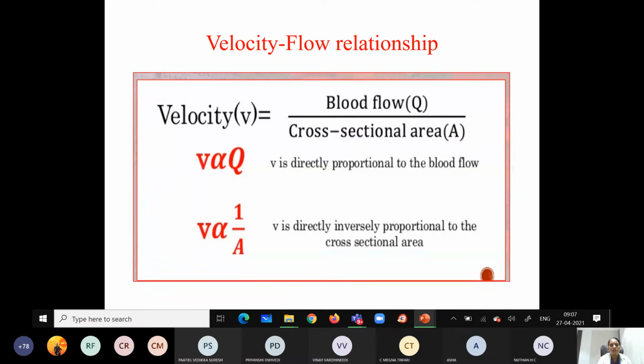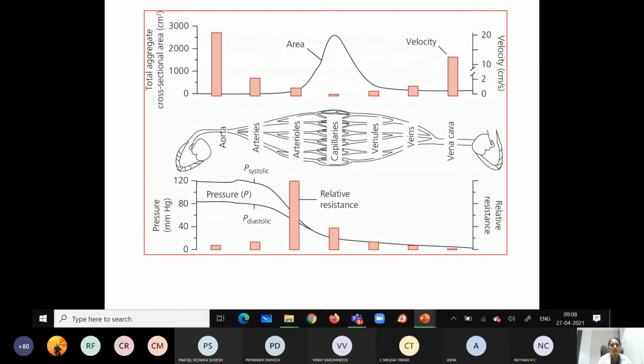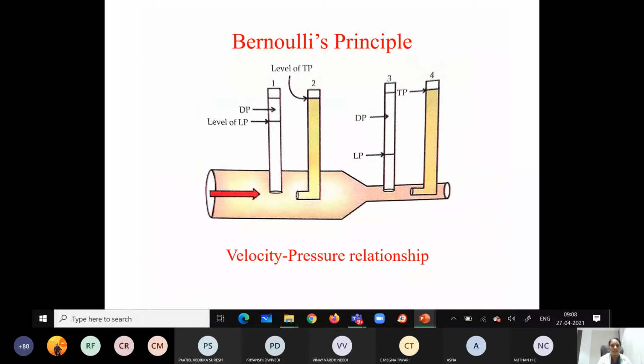If the blood flow increases, the velocity of the blood flow increases. If the cross-sectional area increases, the velocity decreases. If the cross-sectional area decreases, the velocity increases. So the blood flow and the velocity are the main components of the exchange of the nutrients and all.